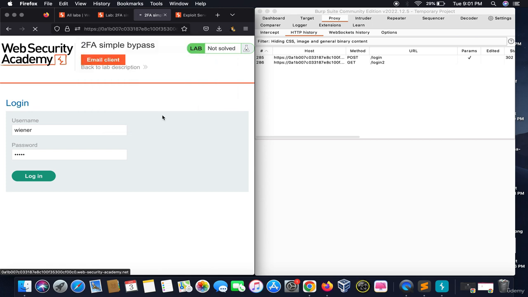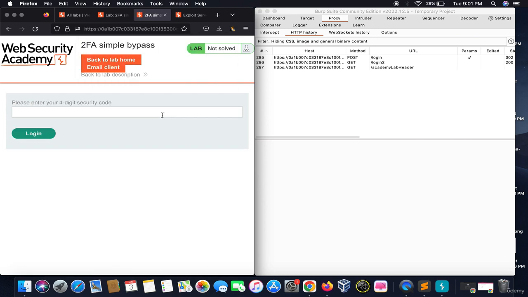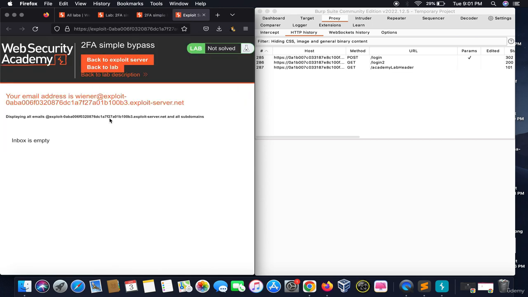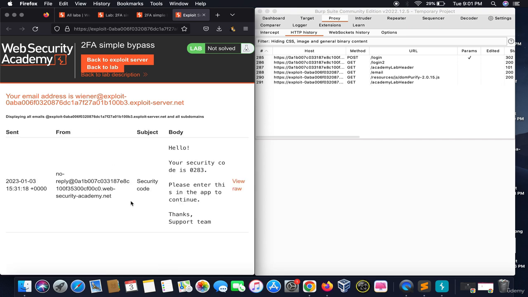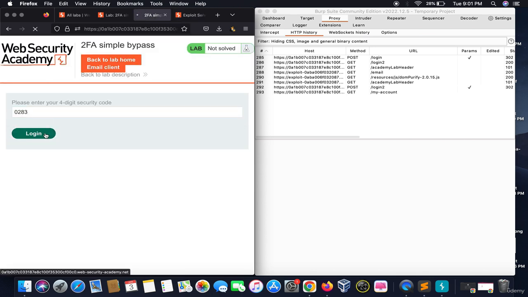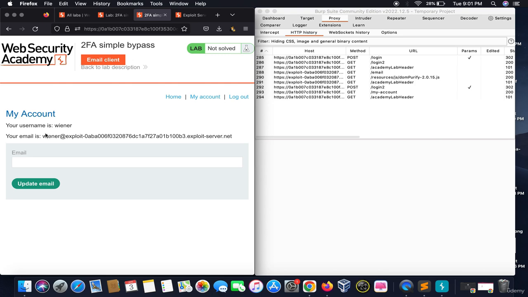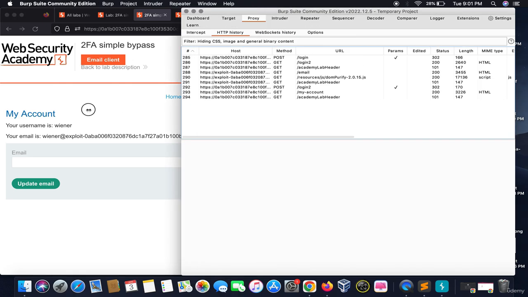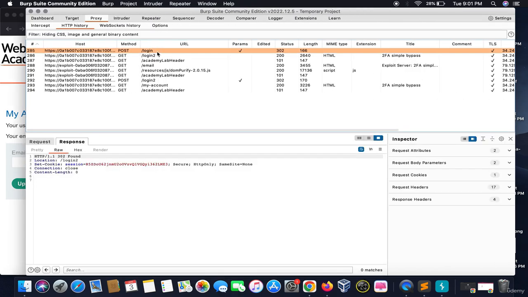Login. Okay, it asks me for a 4-digit security code. Let's refresh this to see. Yeah, the 4-digit security code is 0283. We supply this and login. Now we did all the steps on our own behalf. Now we will interpret the requests.